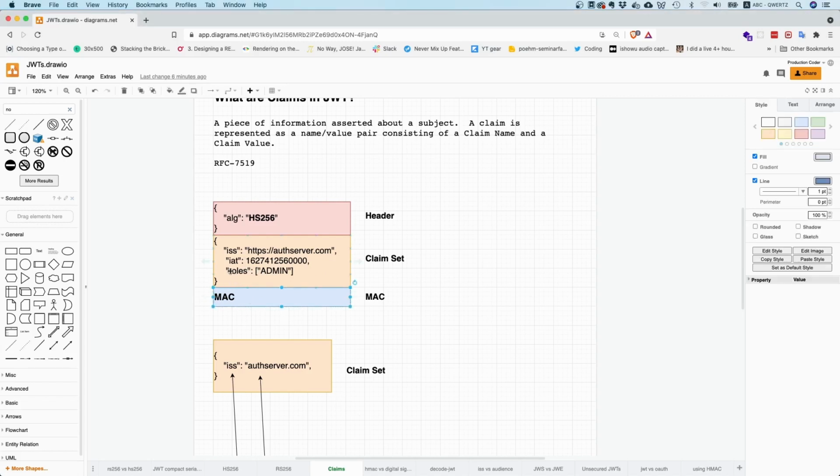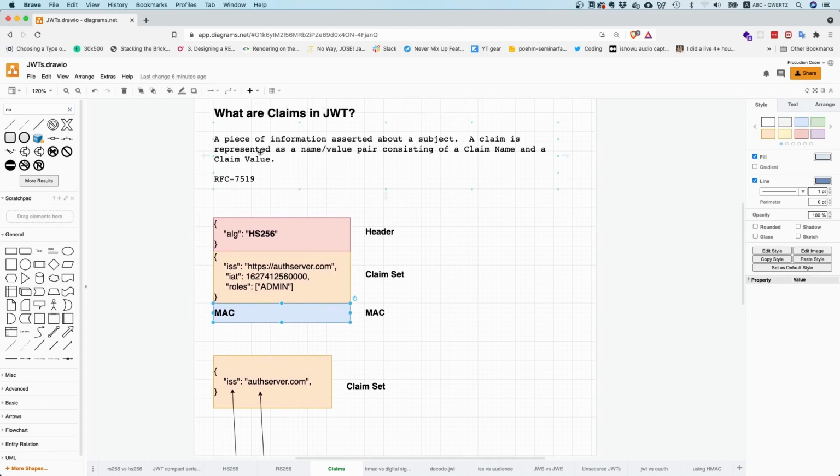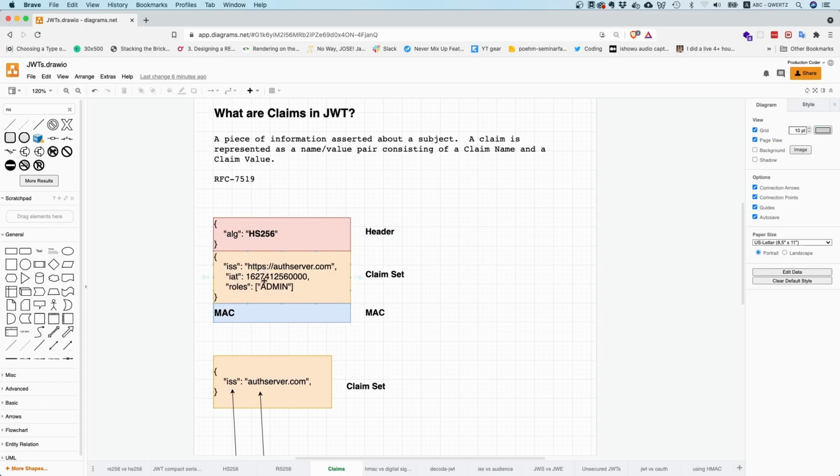So because JSON Web Tokens or JSON Web Signature tokens exist in this whole security realm, and because you also create a digital signature or a message authentication code out of it, people always refer to them as claims, because claim is more specific. It's not just any key-value pair, but a statement made by whoever created this token about someone else. And this just has a specific meaning in security.